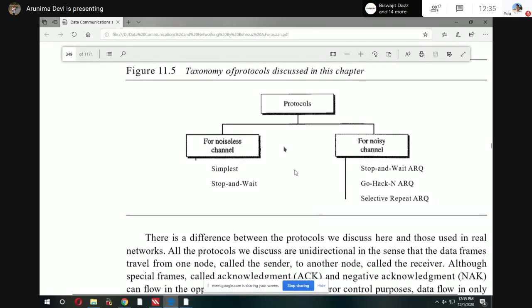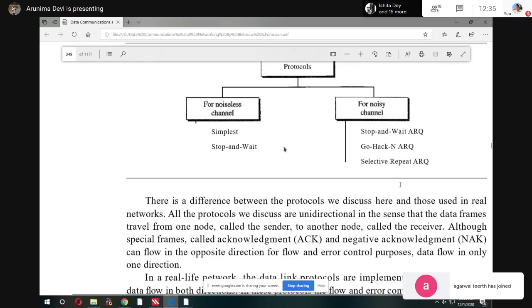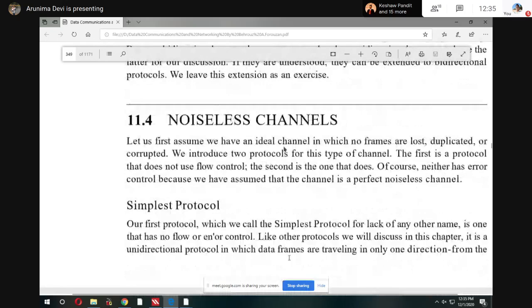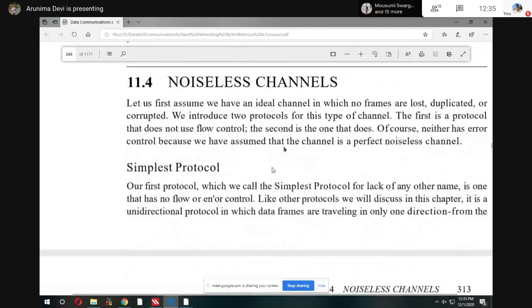For noiseless channel it is very easy, but for noisy channel, the ARQ concept is important for exam purposes also. So we are discussing here one by one. See, what is called noiseless channel? Already I told you, there is no concept that your data frames are lost or corrupted, any noise effect is zero.